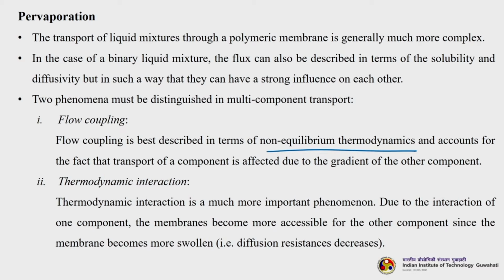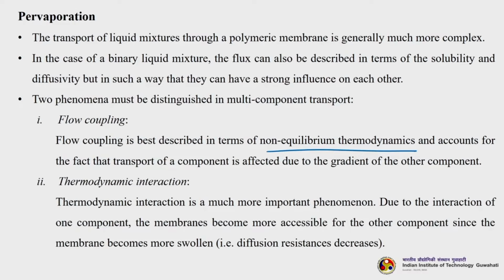So, in a nutshell, if you try to remember flow coupling, just understand that in a multi-component system, there are many components that are trying to diffuse together or trying to get separated. One component will try to affect the gradient of another component. This is what coupling is. Now, there can be positive coupling or negative coupling depending upon what type of components they are and what their diffusivity and solubility are. And thermodynamic interaction is a much more important phenomenon. Due to the interaction of one component, the membrane becomes more accessible for the other components since the membrane becomes more swollen, so diffusional resistance decreases.